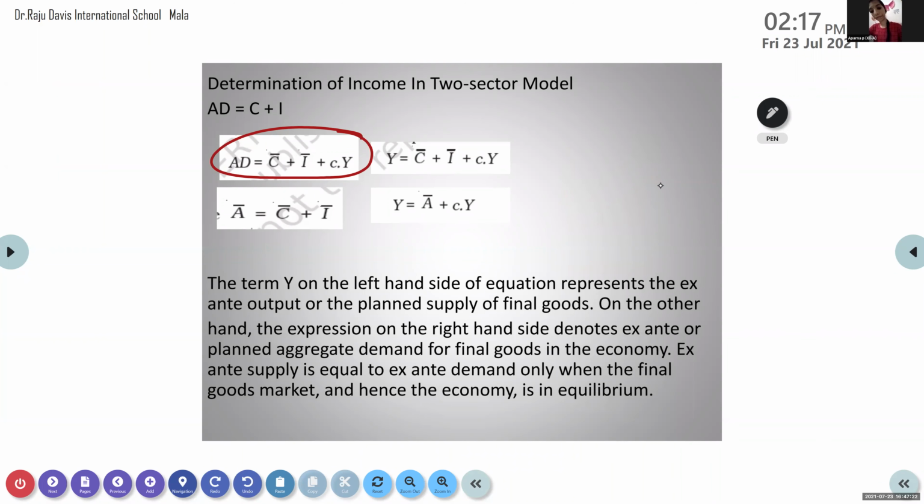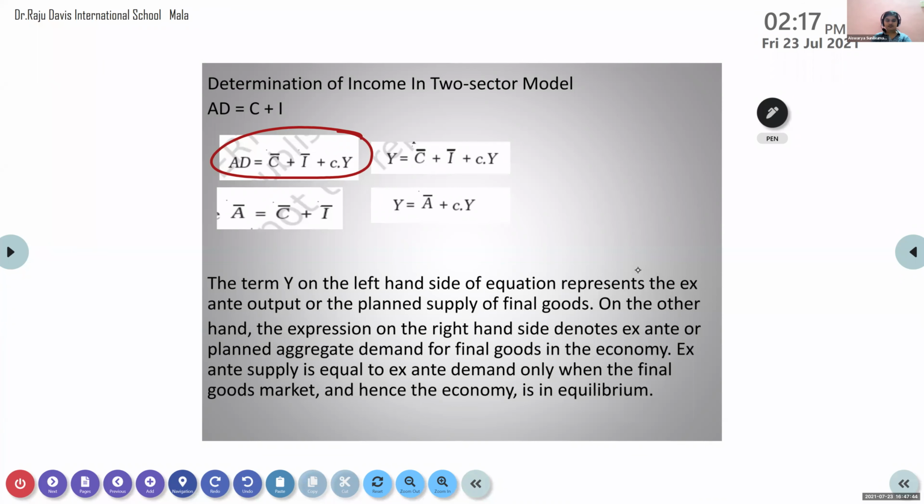So what is the method through which you are getting this AD, components of AD? What is the formula? C bar plus I bar plus CY. That is the formula for AD. What is the formula for supply, aggregate supply? Aishwarya?